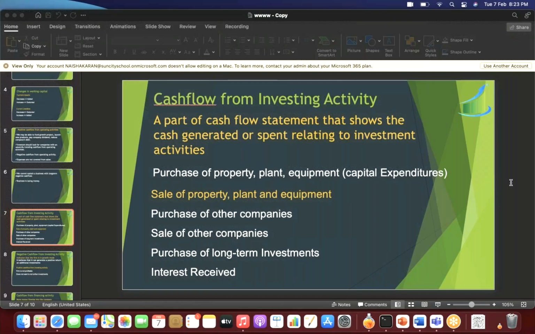Supposing today, there are many companies which are being acquired. So if I'm purchasing some other company, I will have to give money to their promoters. So purchasing any other company would also be an outflow of cash. I hope you agree.